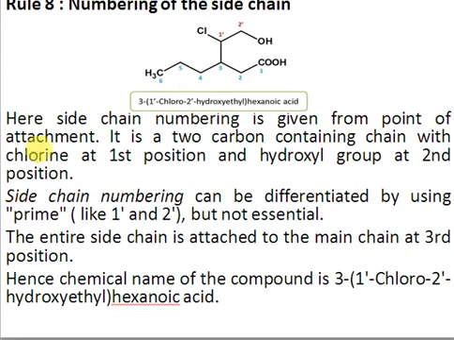The point of attachment is 1 prime, so you must select the numbering from 1 prime and name it like that. The side chains are always numbered with a prime in order to differentiate them from the main chain. So this is actually the correct IUPAC name for this structure.